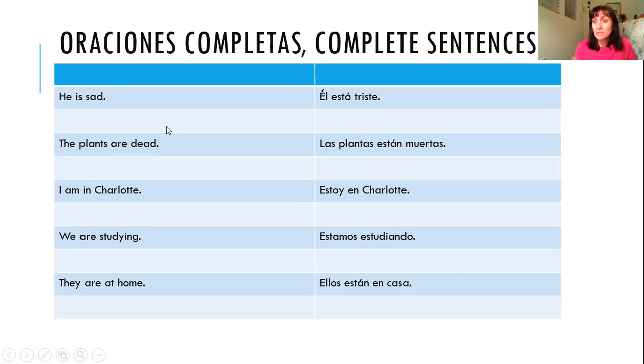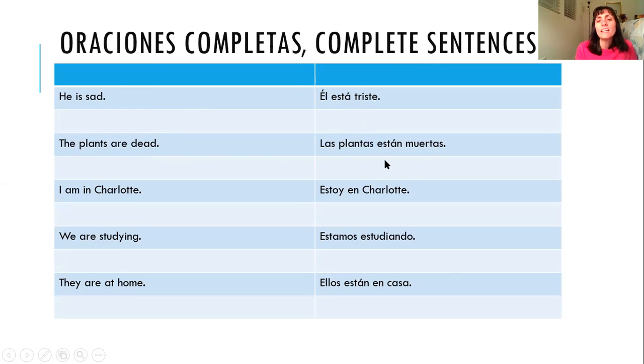All right, here's one that's plural and we want to make it singular. The plants are dead. Las plantas están muertas. So instead of the plants, we want it to be the plant. La planta. Instead of they are dead, it is dead. La planta está. And instead of muertas, without the s, it would be muerta.